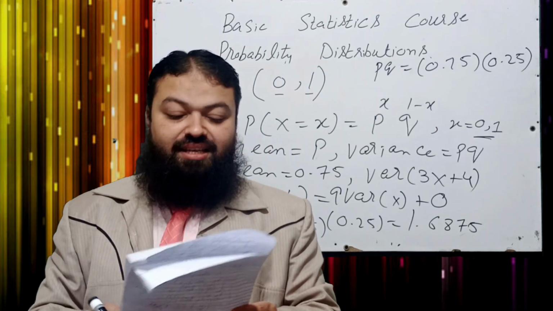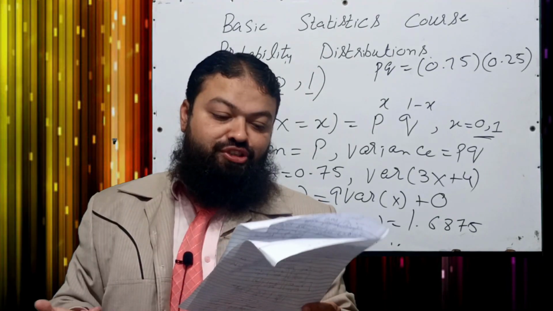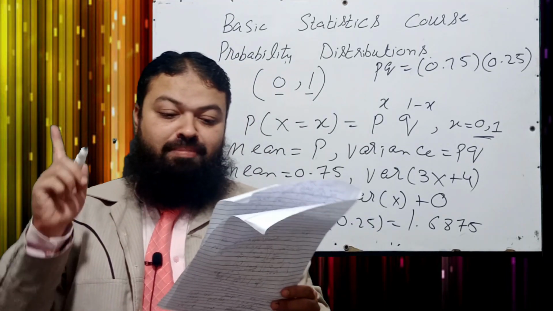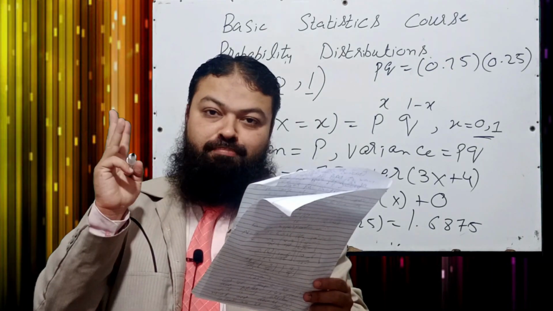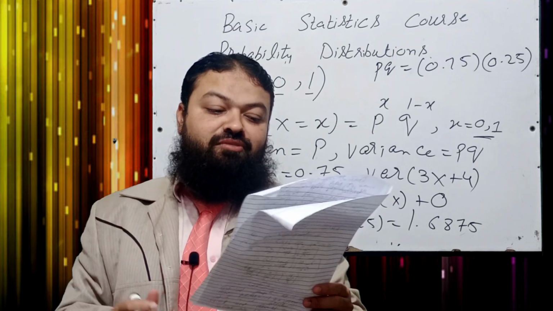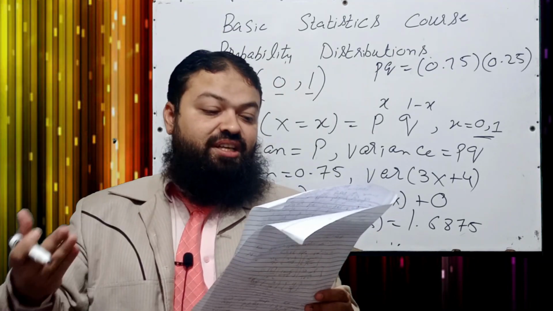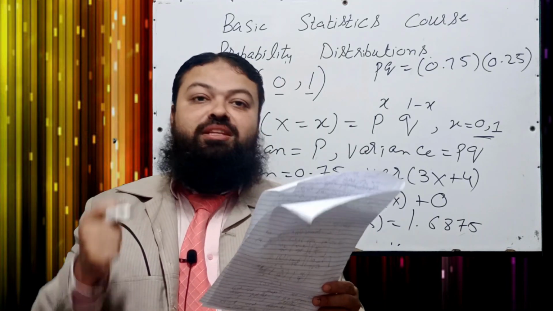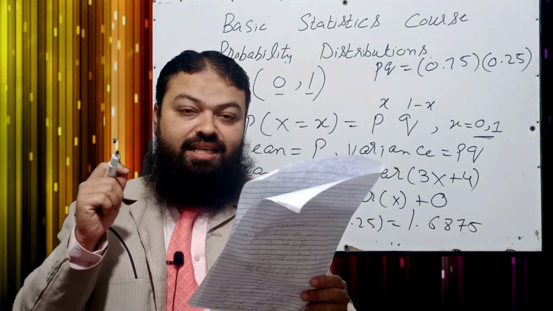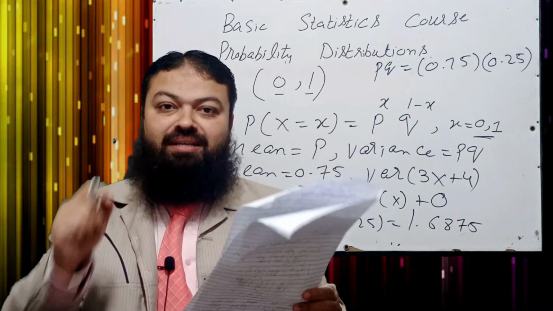Question number 8: in hypergeometric distribution, the trials are A part, independent. B part, dependent. C, both A and B. D, none of the above. As I told you in the last question, trials are dependent. It means B will be the correct option in the exam. In hypergeometric distribution, trials are dependent.